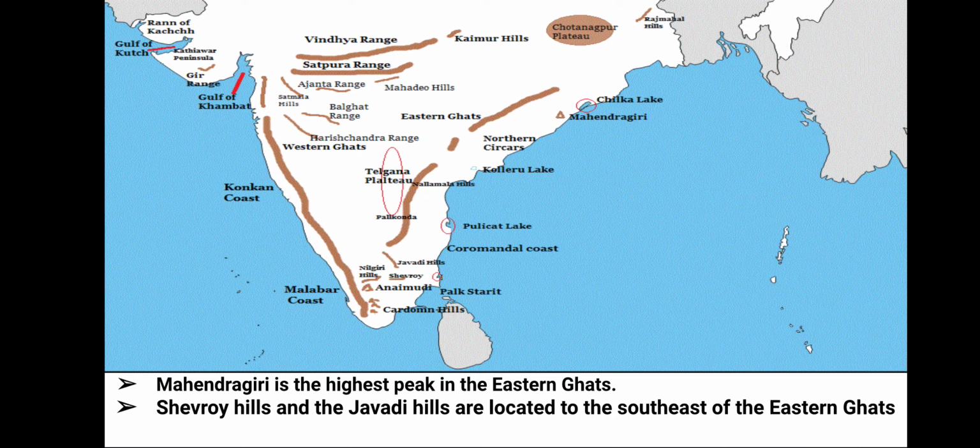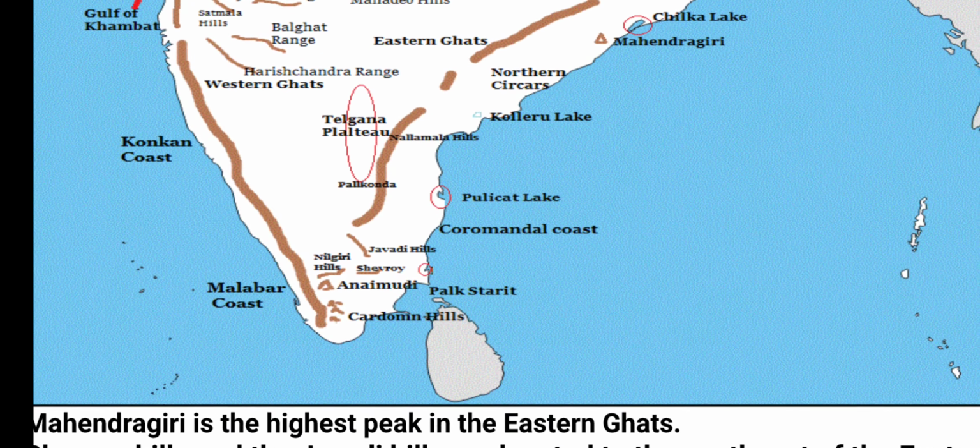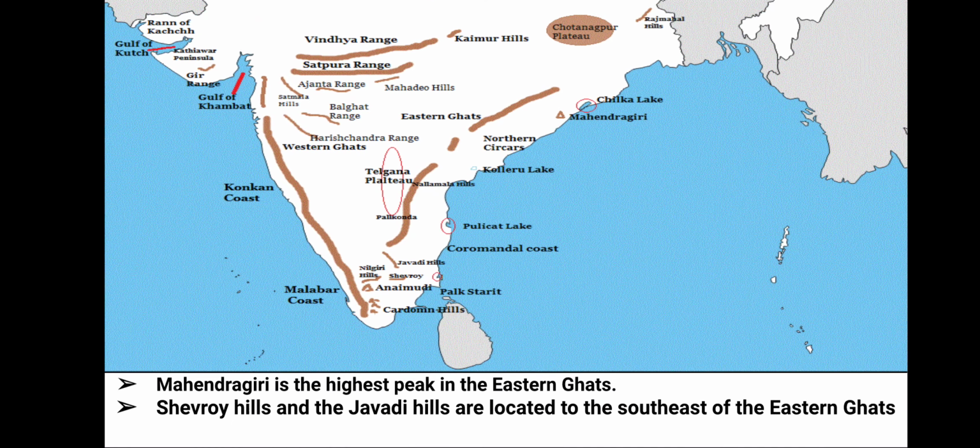You can see Mahendragiri marked in the Odisha region. That is the highest peak in the Eastern Ghats. In the Western Ghats, the highest peaks are Anaimudi and Doda Beta, and here the highest peak is Mahendragiri. You can also see the Chevroy Hills and Javadi Hills in the south, in the Tamil Nadu part. These are located in the southeast of the Eastern Ghats.